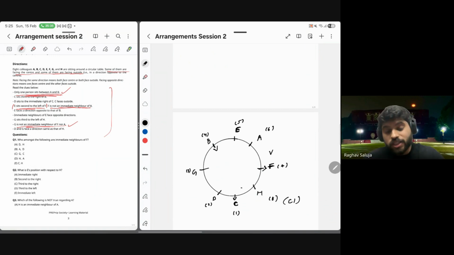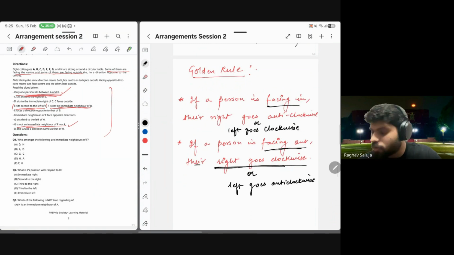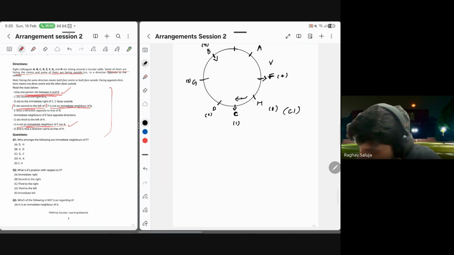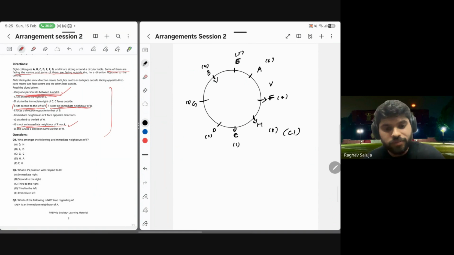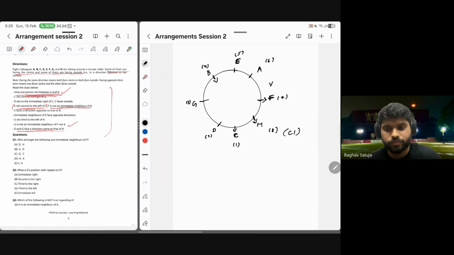Now, G sits third to the left of H. And the left of H, this means the left of H becomes what? Clockwise. And if left goes clockwise, you must face in. It means H is facing in. Now look at this clue. D and G face a direction same as that of H. H is facing in, it means G must face in and D must face in.